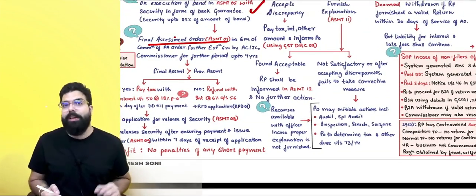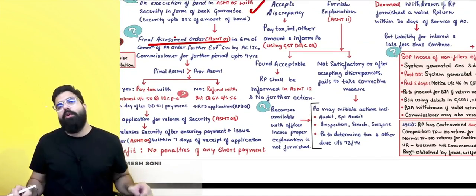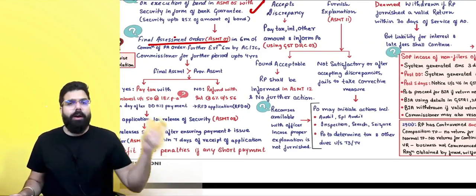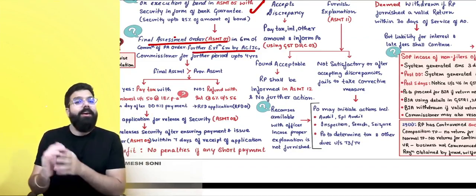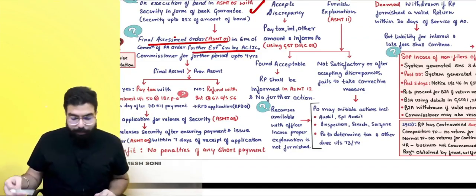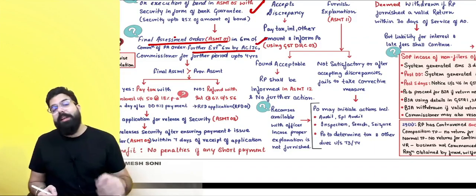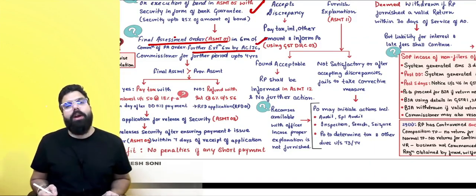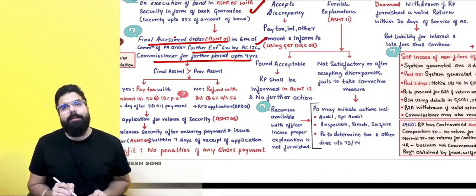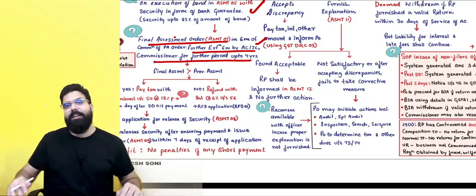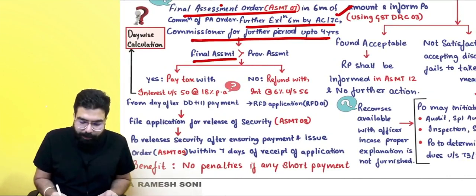But sir, if within six months they could not pass the final assessment order, then further extension can be done by AC or JC for a further period of 6 months. If they could not pass the order within the next 6 months, then the commissioner can further extend the time limit by 4 years. Okay, sir. Sir, final assessment order came.